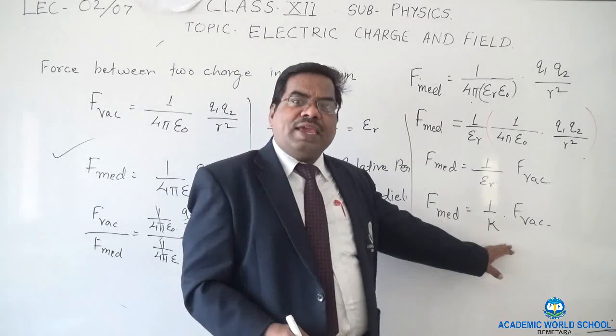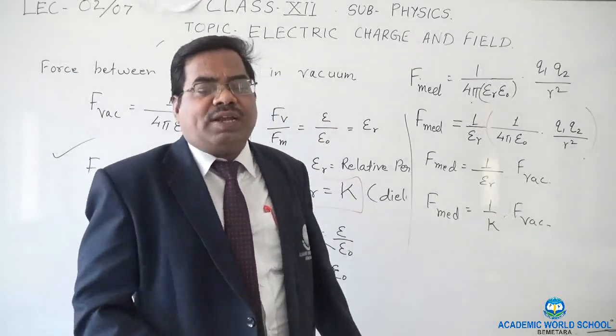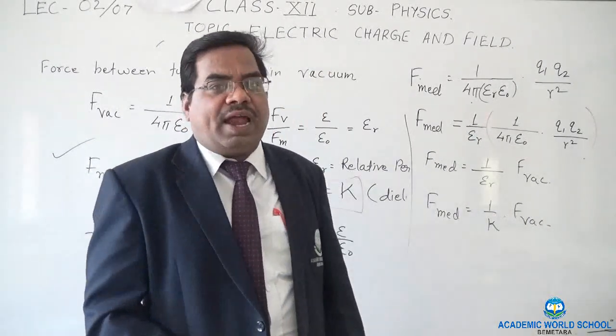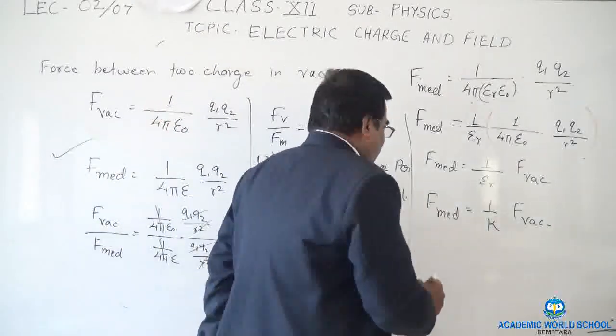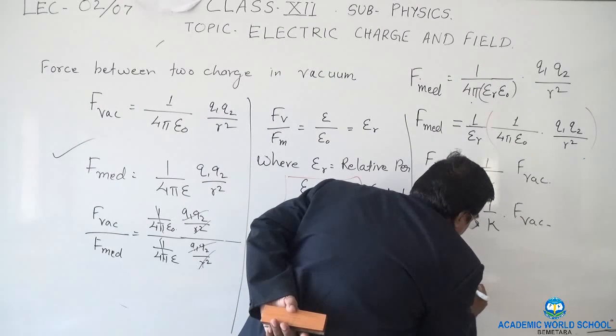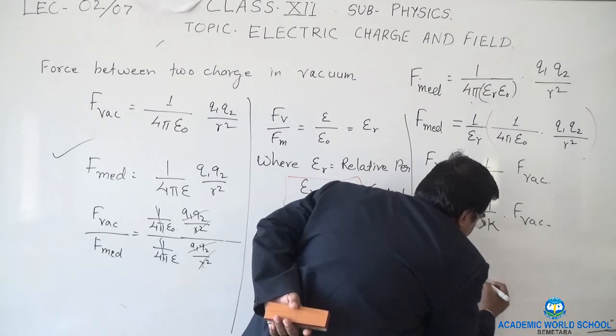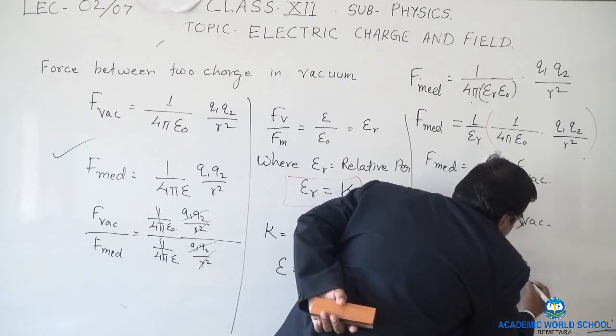So what is K here? Dielectric constant. If you simply know the dielectric constant of a material and you are asked to find the force, then your formula will be F is equal to 1 upon 4 pi epsilon naught K, q1 q2 upon r square.